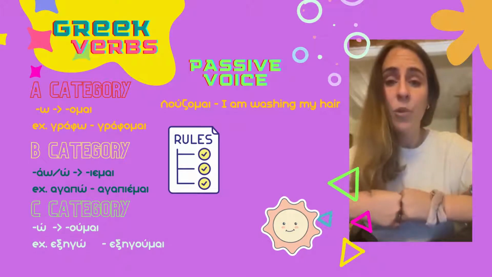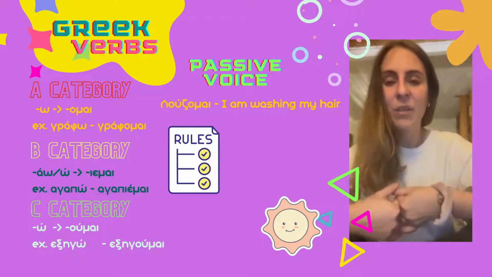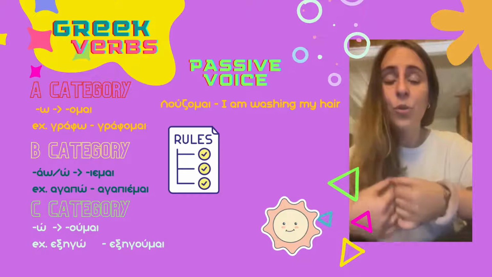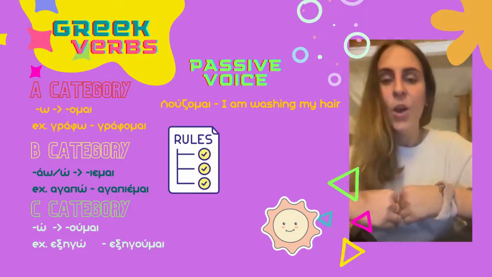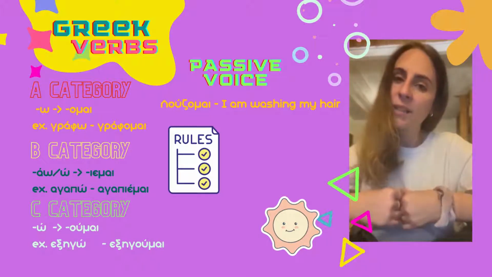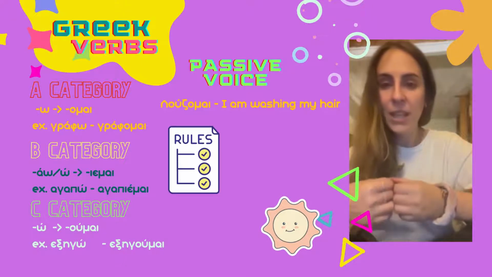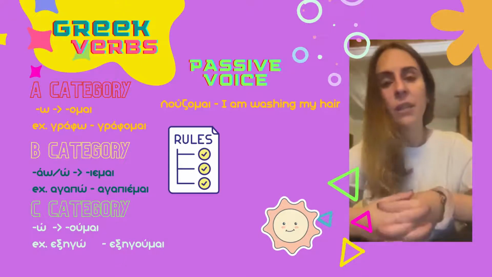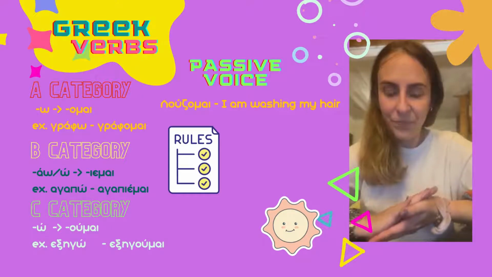For example, I'm washing my hair. I am washing my hair. In Greek would be only one verb. Εγώ λούζομαι. I'm doing something to me. Also, in Greek, most of the verbs have both active, ενεργητική φωνή, and passive voice, παθητική φωνή. But there are some certain verbs that exist only in active or only in passive.